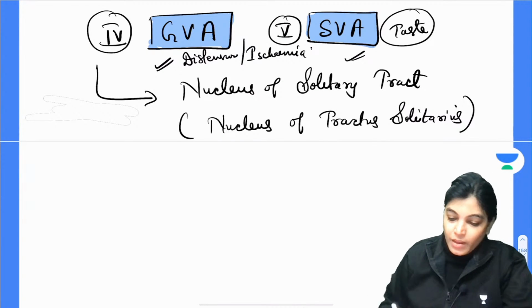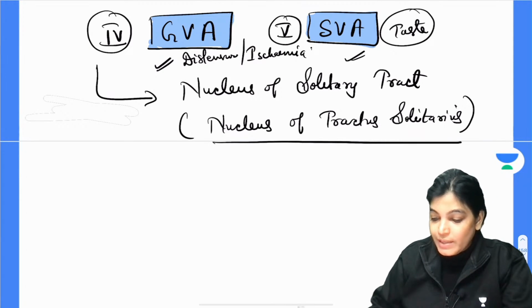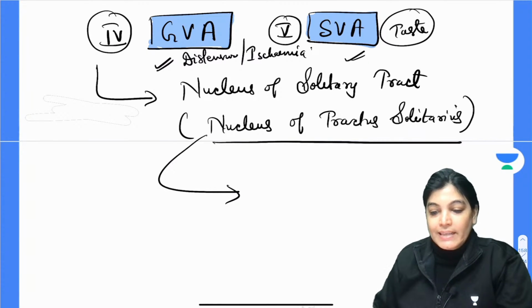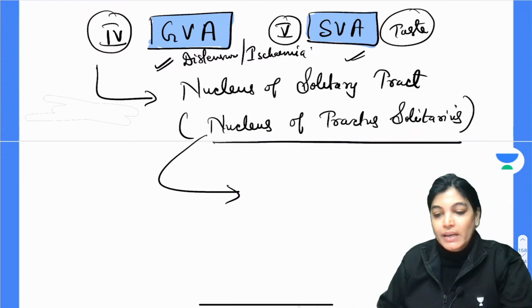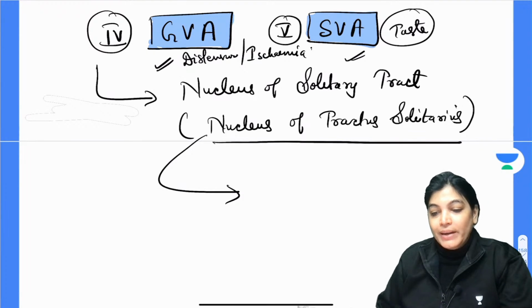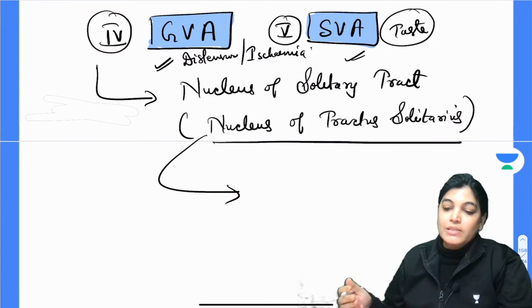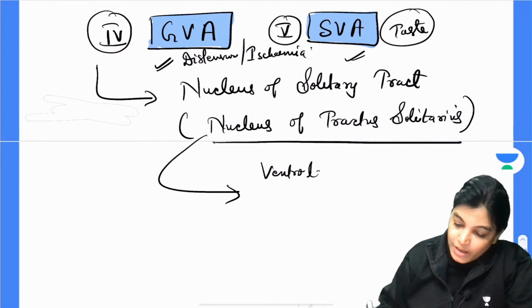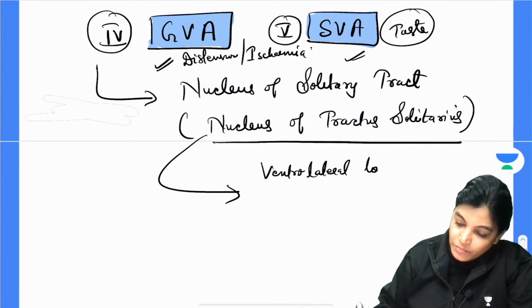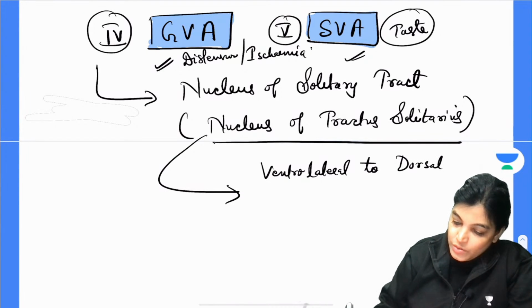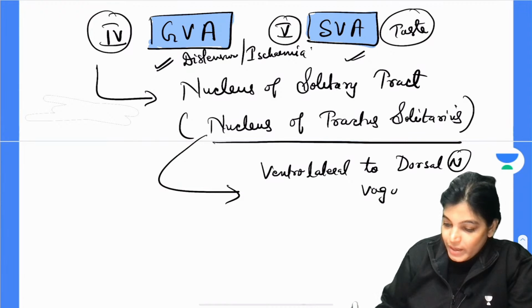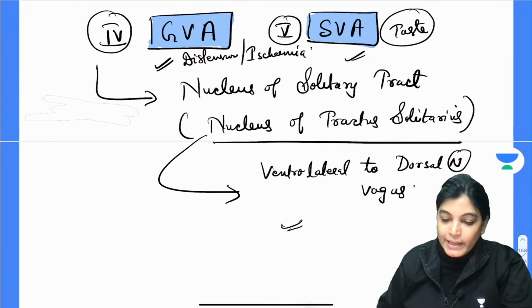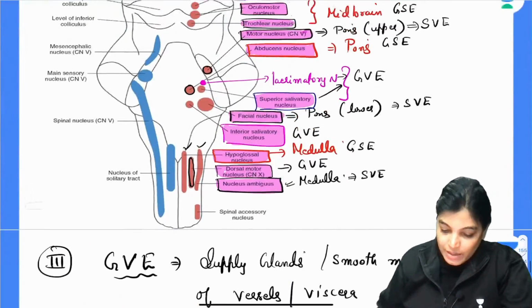Now, what is the location of the nucleus of tractus solitarius? It is located ventrolateral to the dorsal nucleus of vagus nerve, in the medulla. Let me show you. This is the sensory one.